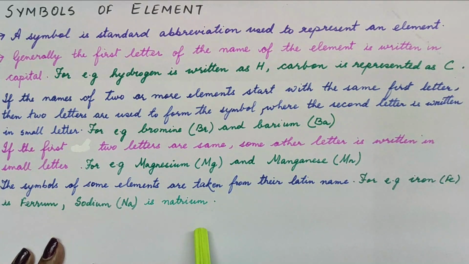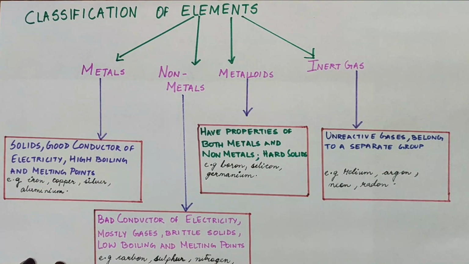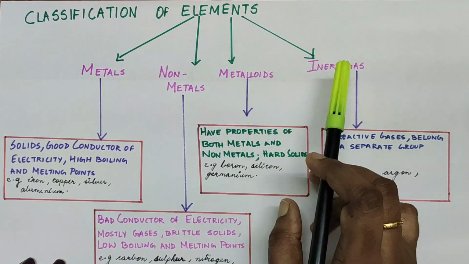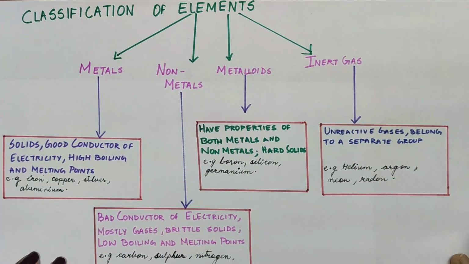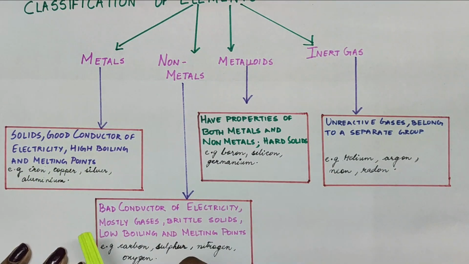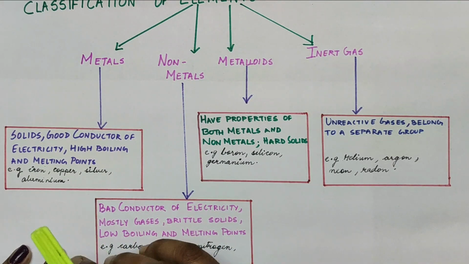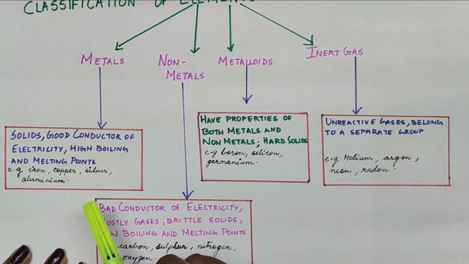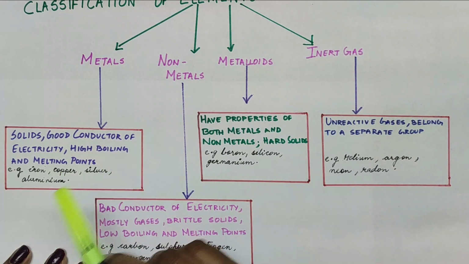We move on to our next topic, the classification of elements. Now, as you can see, we can have the elements divided into four main categories. They are metals, non-metals, metalloids, and inert gases. Now, what are metals? They are generally solids, and they are good conductors of electricity. Their boiling point and melting point is high. You might have read in the lower classes also, like in class 6, about metals and non-metals. So iron, copper, silver, aluminium, all these are examples of metals.